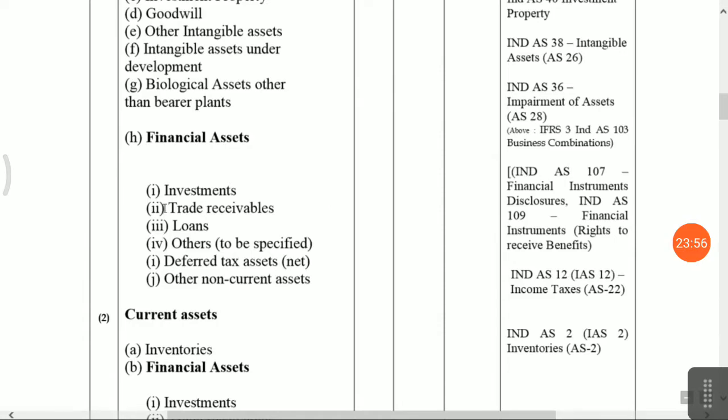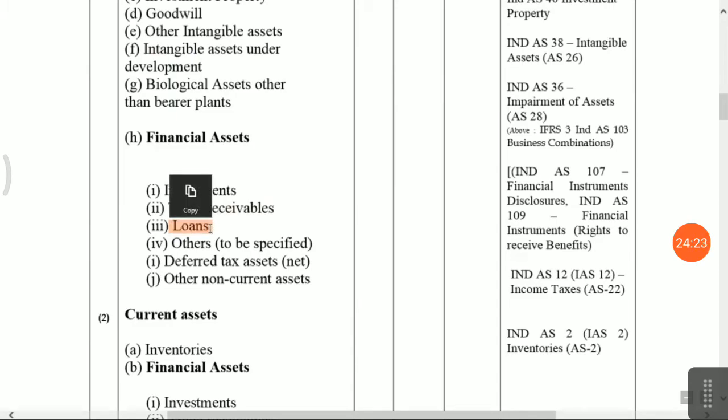Trade receivables, that is your debtors. In debtors you have to show the amount due from your debtors for more than 6 months. And impairment means there are less chances of recovery of dues, so you have to make provisions also, as there is a risk for recovery of dues. Okay, loans.